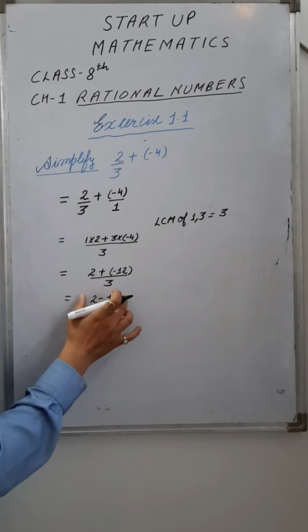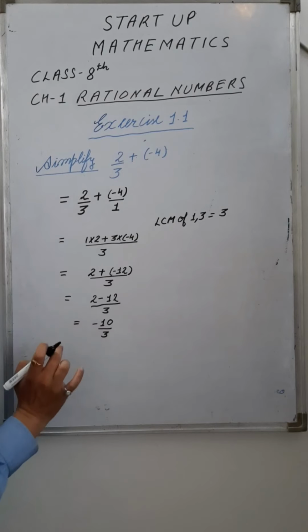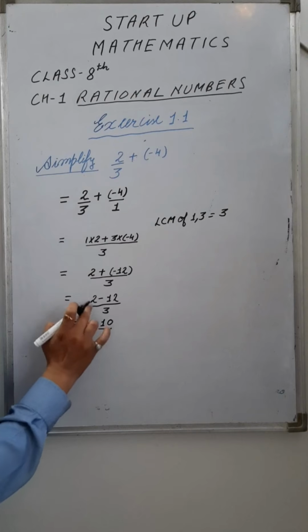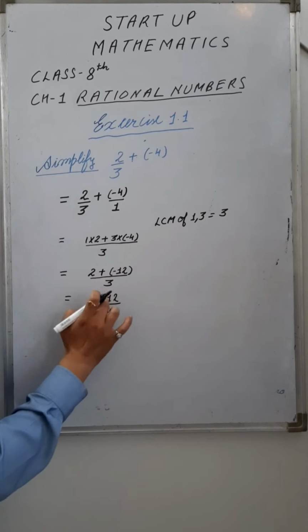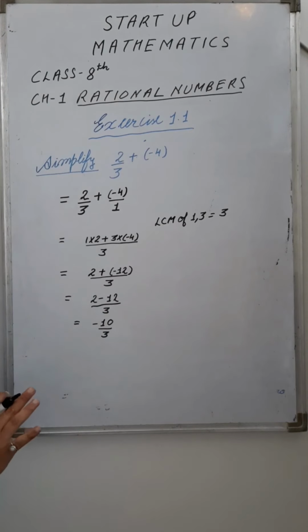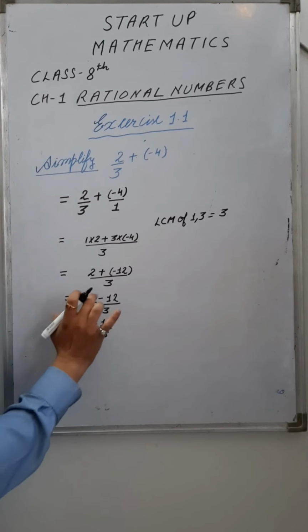Right? 2 minus 12 is minus 10. Don't write 10 only. You have to be 12 minus 2. No, it's 2 minus 12, because this number 12 is bigger but because of negative this number is smaller. This is negative 12, minus 12.